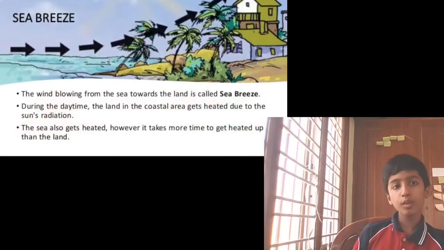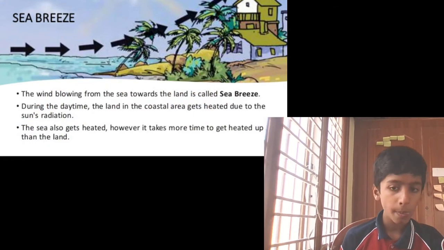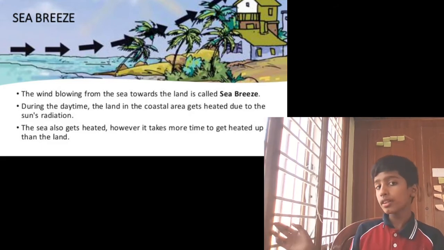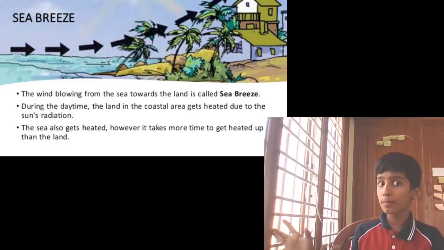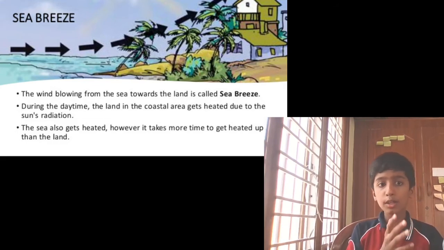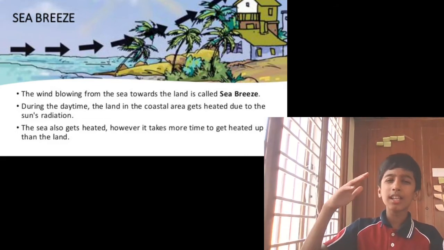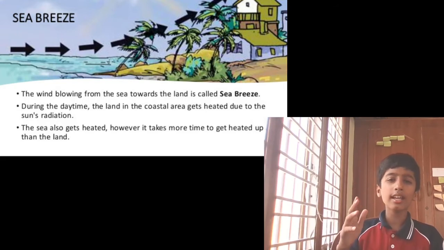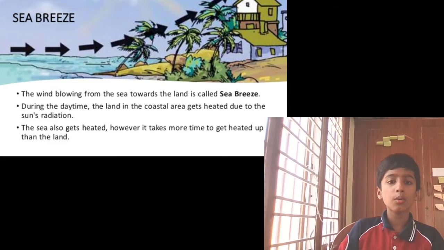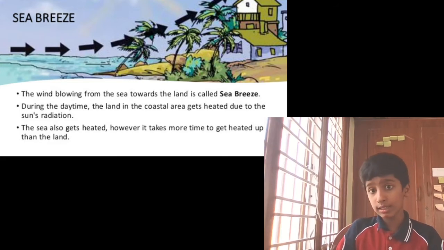And moving on, now sea breeze. What is sea breeze? The wind blowing from the sea towards the land is called sea breeze, because during the daytime the land and coastal area gets heated due to the sun's radiation. The sea also gets heated, however it takes more time.